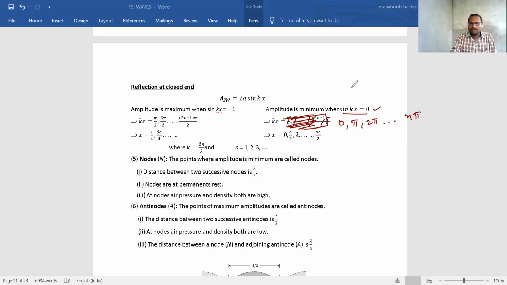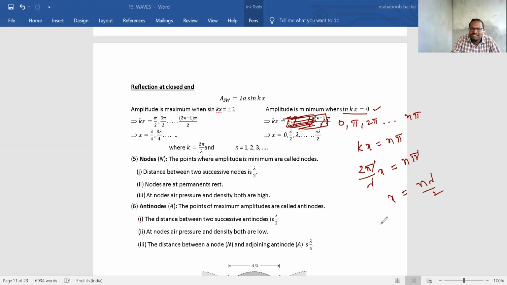Okay. So, sin of kx is equal to 0. Then kx value should be equal to 0. Sin 0 is 0, no? That's why. Clear? Means general term, kx value should be equal to n pi. But what is k? 2 pi by lambda into x should be equal to n pi. Pi cancels. You will get x is equal to n lambda by 2.